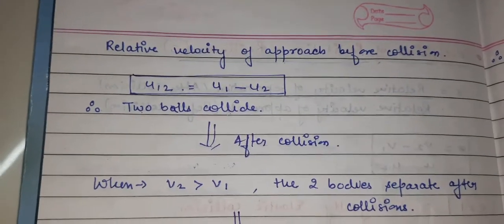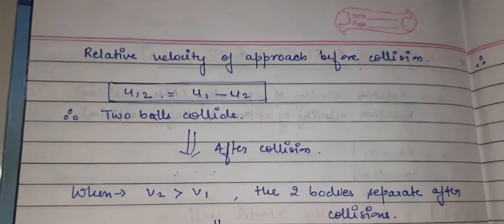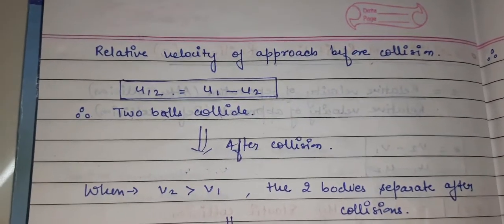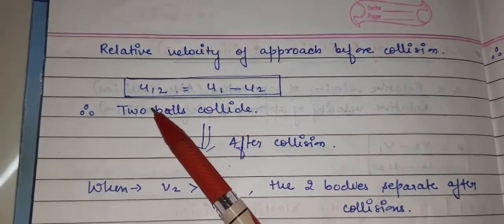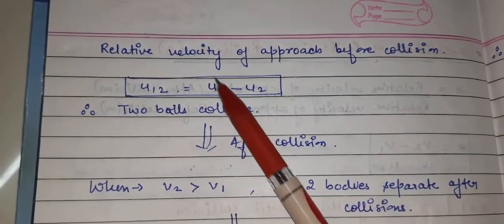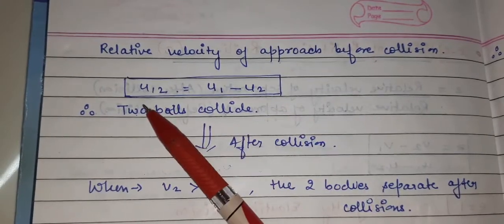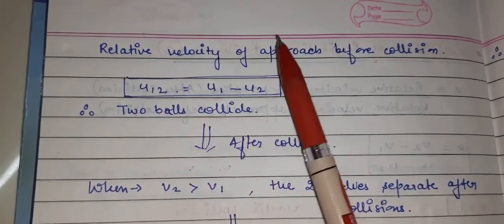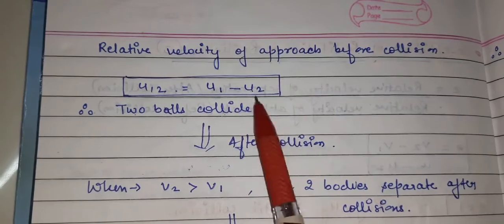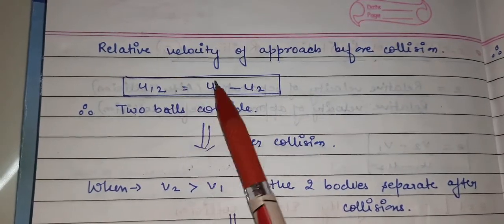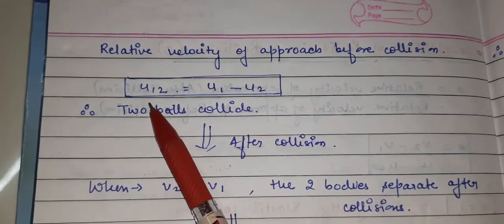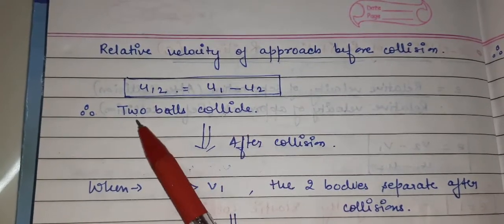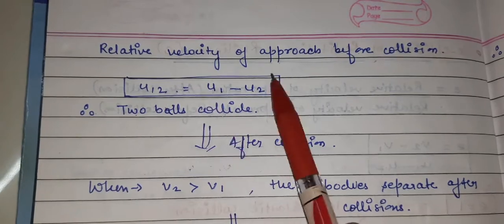Now you can see here what I have written, the relative velocity of approach before the collision. I have taken u12 is equals to u1 minus u2. We all know how to write VAB, means relative velocity concept. If we talk about velocity of A with respect to B, what we have to write is VA minus VB. In the same way, I have taken relative velocity of approach as u12 is equals to u1 minus u2.